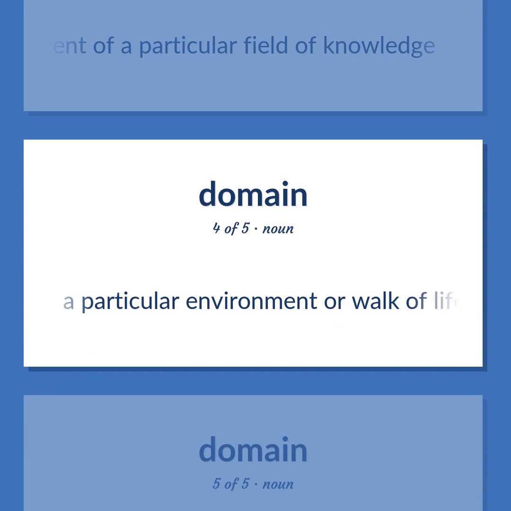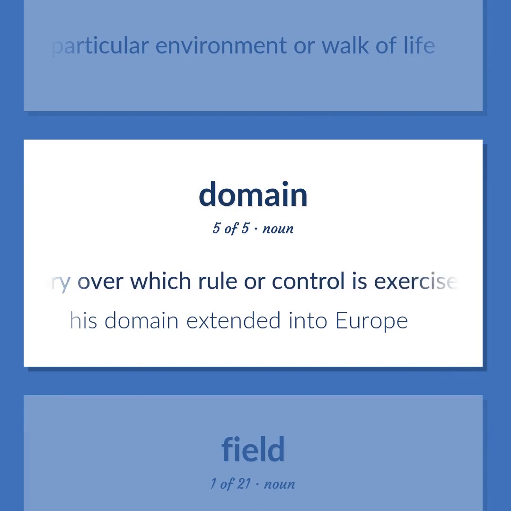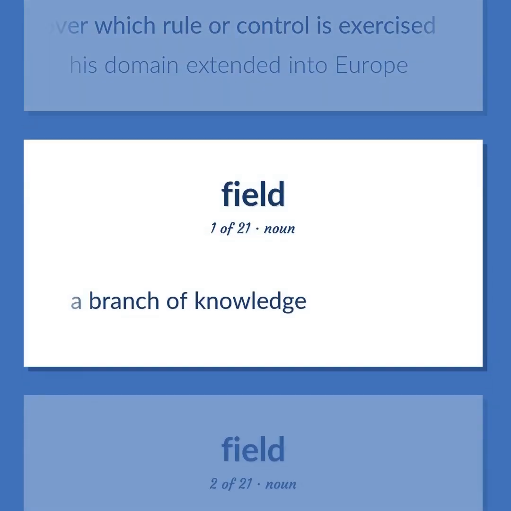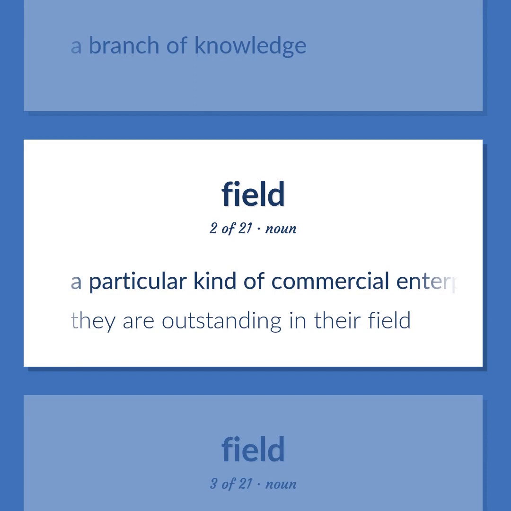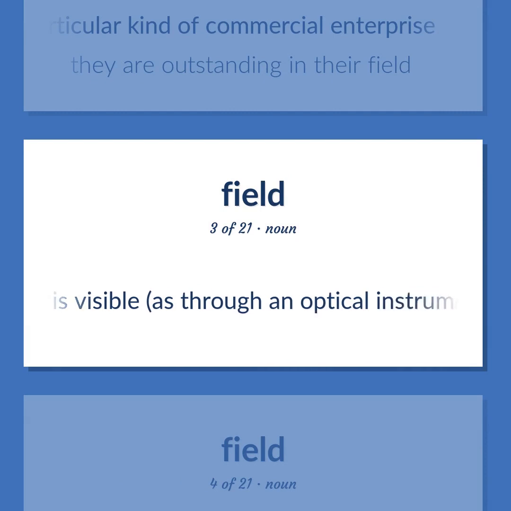A particular environment or walk of life. Territory over which rule or control is exercised. His domain extended into Europe. A branch of knowledge. A particular kind of commercial enterprise. They are outstanding in their field. The area that is visible, as through an optical instrument.